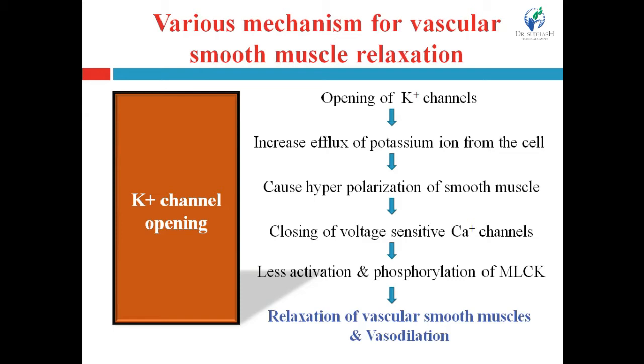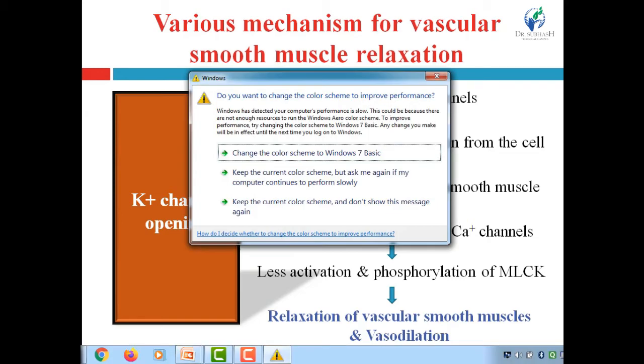Only this phosphorylated MLCK catalyzes the conversion of myosin to phosphorylated myosin. MLCK itself is inactive. When it gets phosphorylated, it gets activated, and this activated MLCK, MLCK-P, converts myosin to